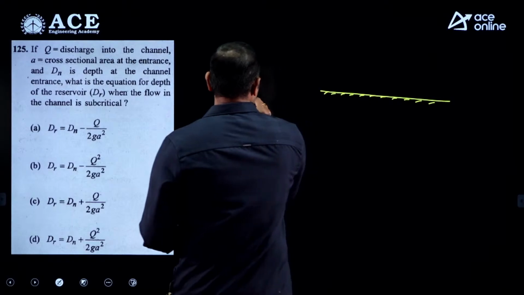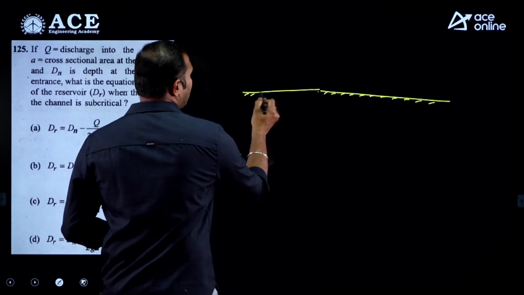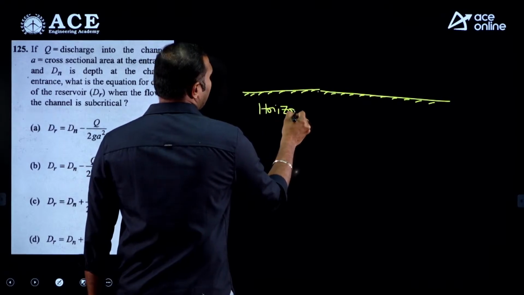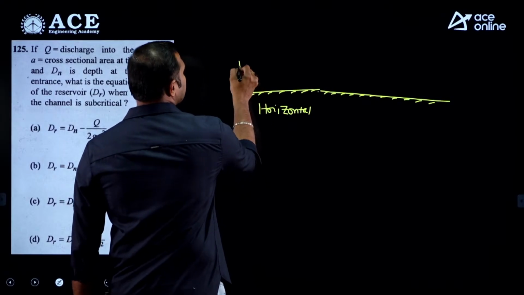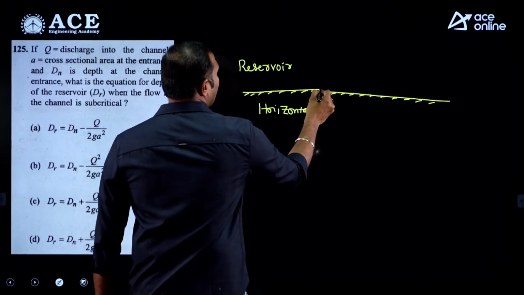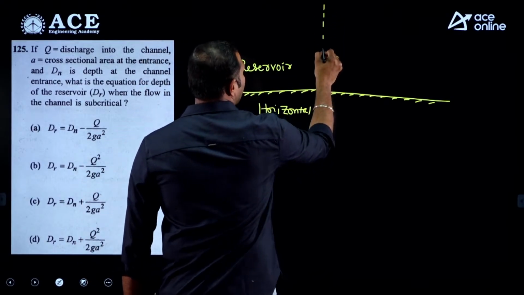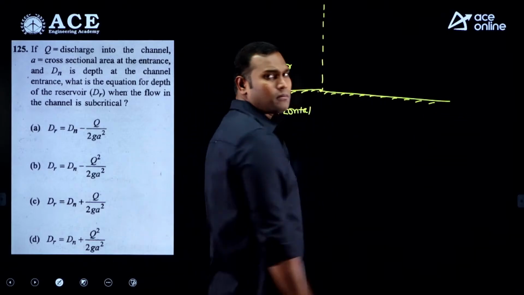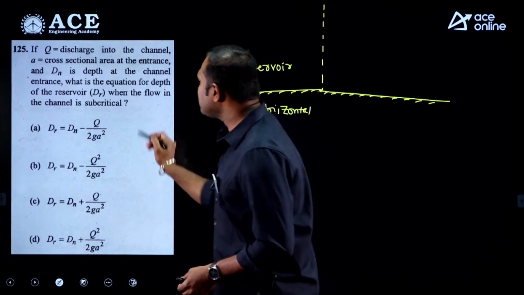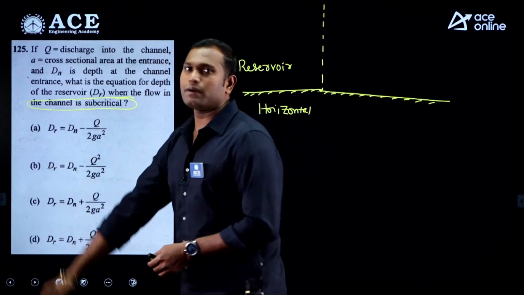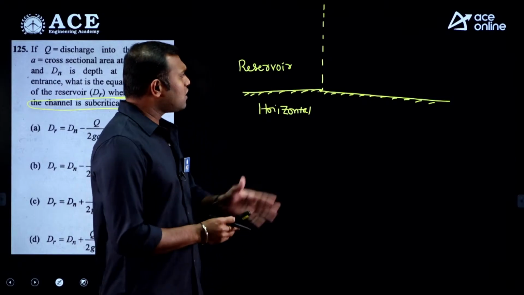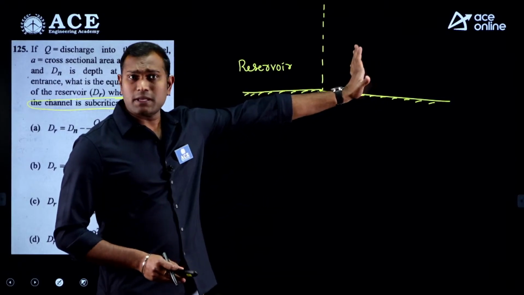So generally, the bed of the reservoir is usually horizontal. So this is a reservoir, fine. And now for the channel, obviously we know for the channel bed there must be some longitudinal slope. And they have given a condition: when the flow in the channel is subcritical, which means on the channel the flow must be subcritical.